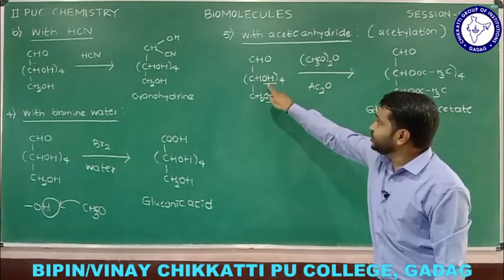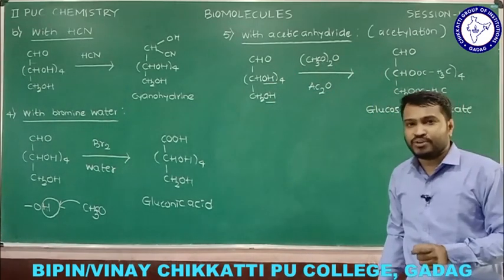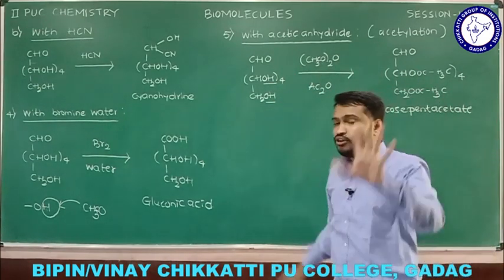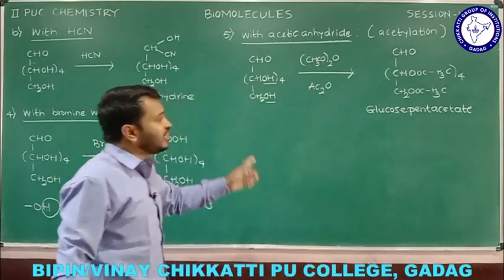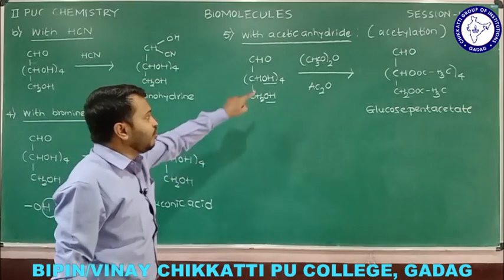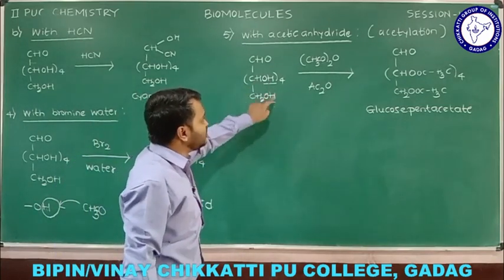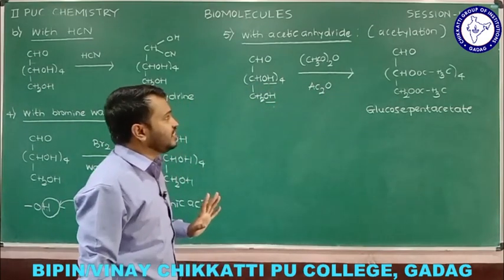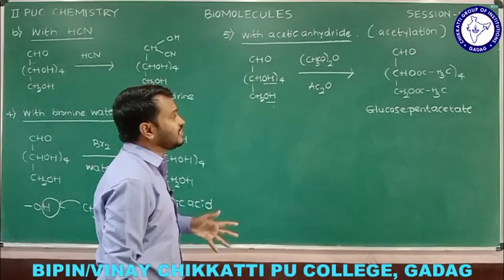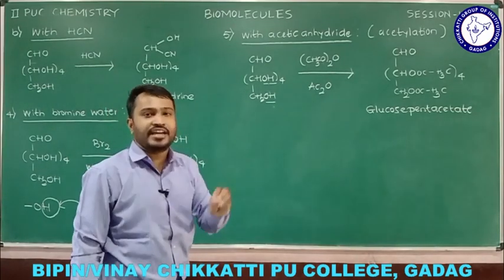The H of OH is replaced. So the conclusion drawn is that glucose contains 5 hydroxyl groups. Why? Because out of 5 hydroxyl groups, the hydrogens are replaced by CH3CO, that we call acetylation. The conclusion is that glucose contains 5 OH groups.